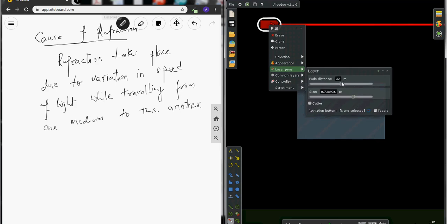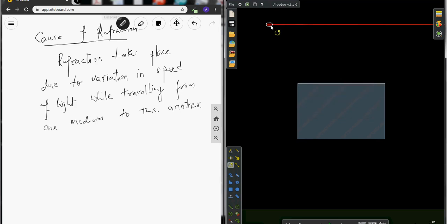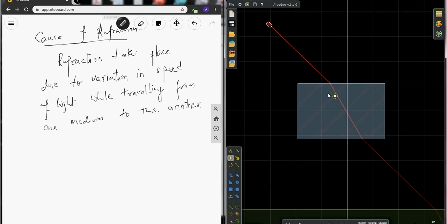Now I'm going to choose a laser source or a light source. Right now I'm using a green color source, so let me give it a color of red, and also decrease its size and fading distance a little. This is much smaller. Now let me pass it through this one. Can you see refraction is taking place?